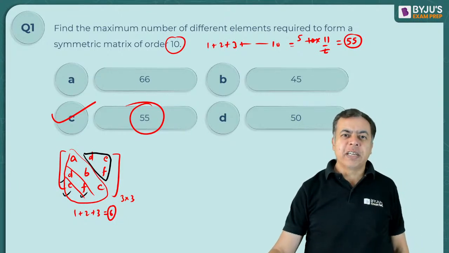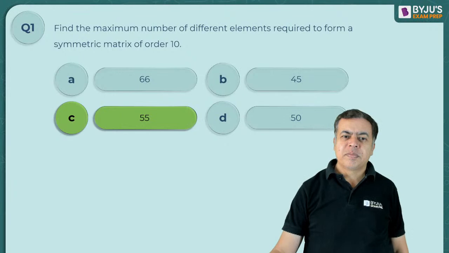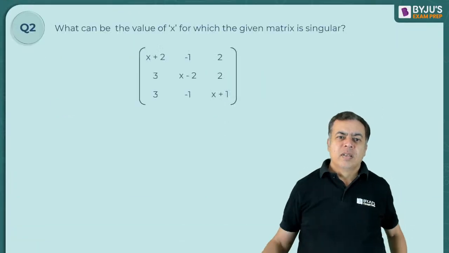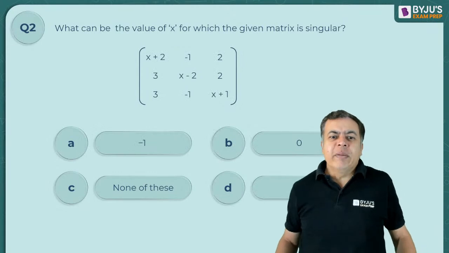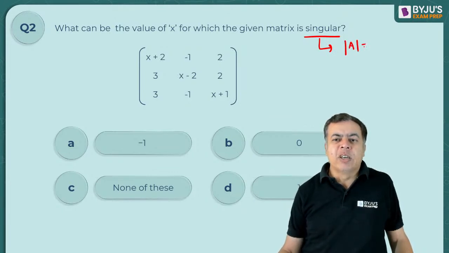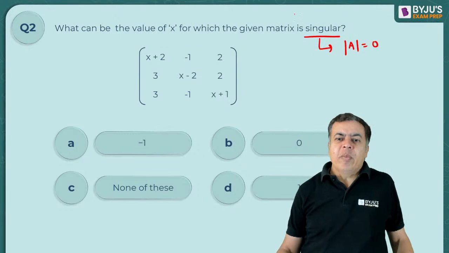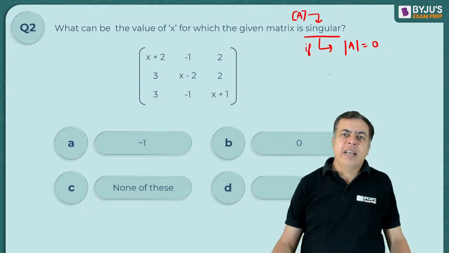Okay, so let's move to the next one. So 55 is the correct answer. Now, what can be the value of x for which the given matrix is singular? What do you mean by singular matrix? Where the determinant value of the matrix is 0, right? Matrix A is said to be singular if determinant of A is 0, right?